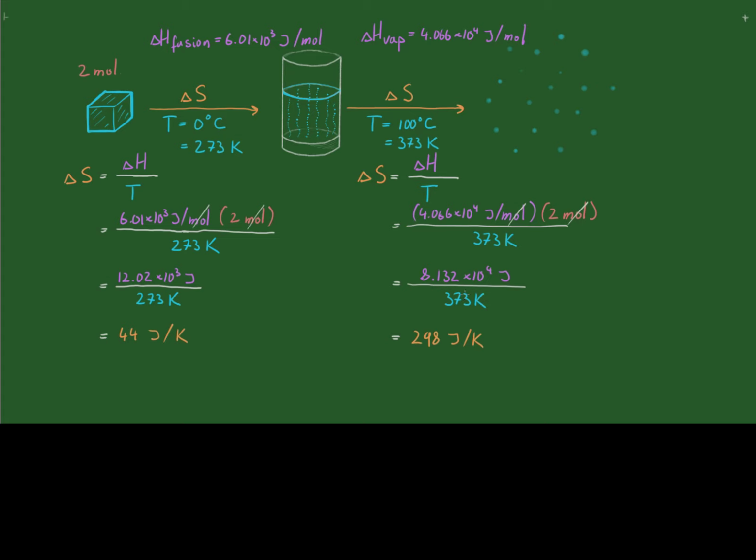So this is the same as 81,320 divided by 373. Oh, I made a mistake. It's not 298, it's 218 joules per Kelvin. So using the enthalpy of a process and the temperature at which a process takes place, we can calculate the entropy of a process.